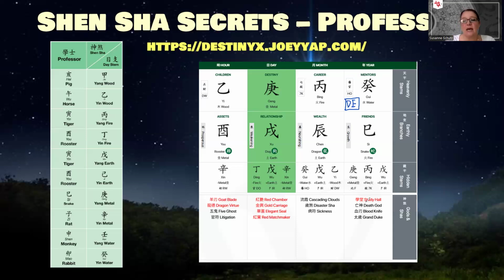In that case, it may actually be harder for you to achieve any type of success in your exams or in school. Again, it doesn't mean that you can just give up and say, well, my chart tells me that I'm not going to succeed, therefore, no. It just means it's a little bit harder. So without putting effort into it, you will definitely not make those grades. But other than that, the Professor Star is a really, really positive one to have in your chart.